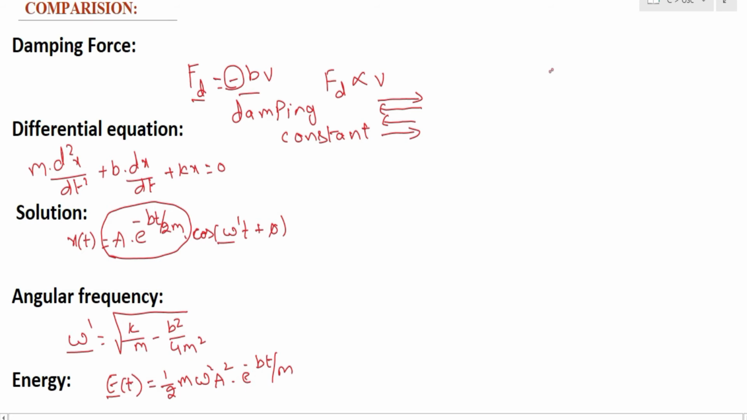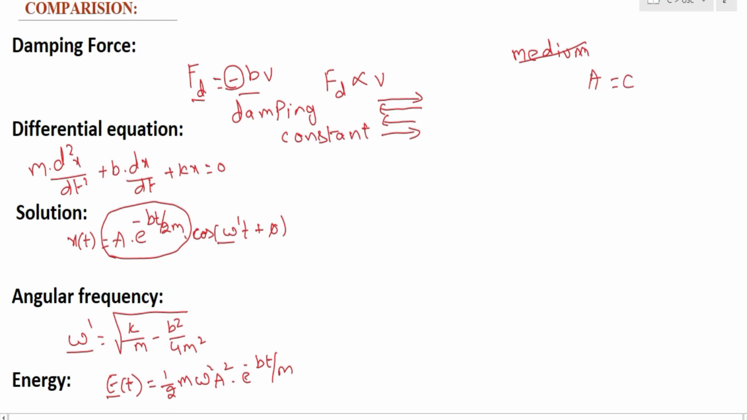Now let us go to undamped oscillations. What do you mean by undamped oscillations? Undamped oscillations are the oscillations in which the system oscillates without any medium, meaning there won't be any medium. Such oscillations are called undamped oscillations. In the case of undamped oscillations, the amplitude will be constant.